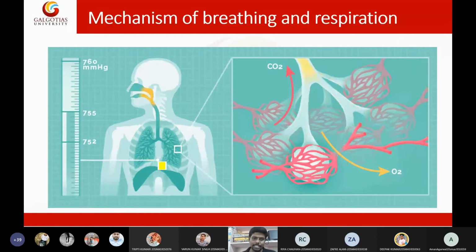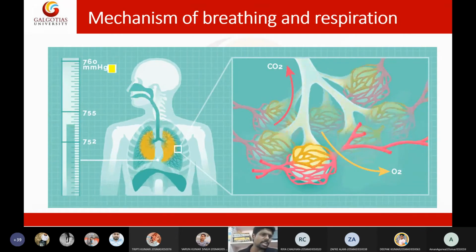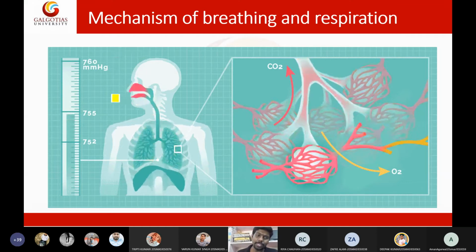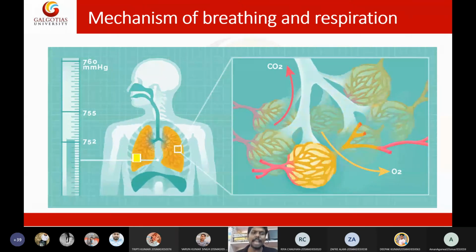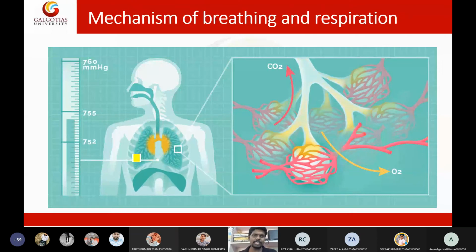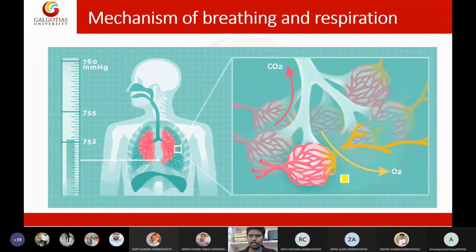Inhaling air is called inhalation, and removing air is called exhalation. Together it is the mechanism of breathing, and then the mechanism of respiration at cellular level. These two I will discuss in the next lecture.